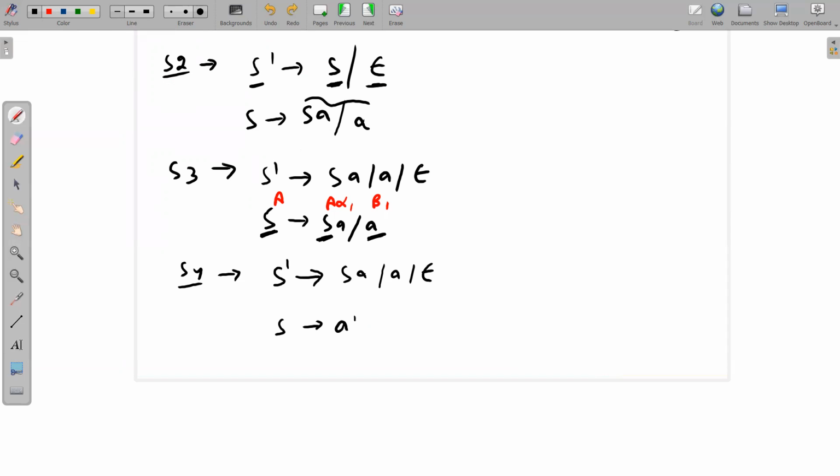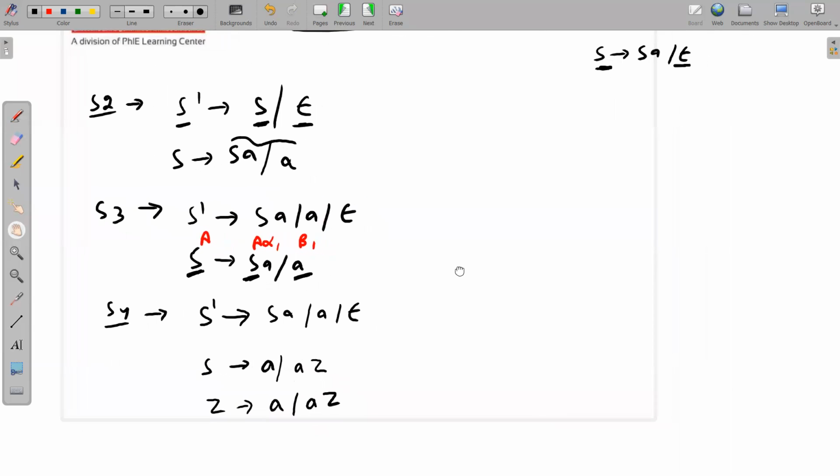Okay, beta 1, then beta 1 Z. Z goes to alpha 1. Alpha 1 is A a, alpha 1 and alpha 1 Z. That's it. So we have removed left recursion from this grammar. Step number 4 is completed. Now you have to write step number 5.